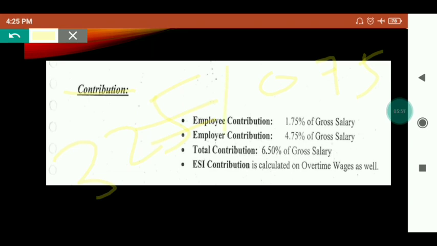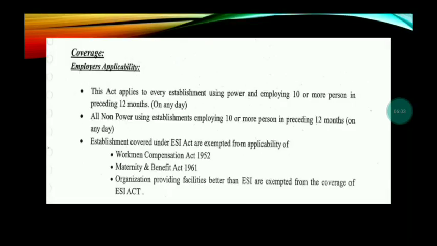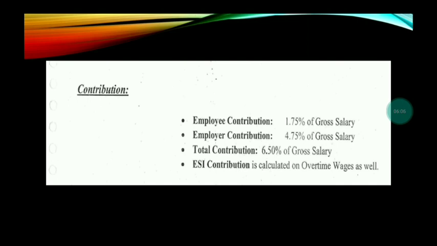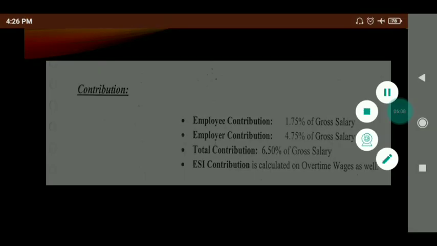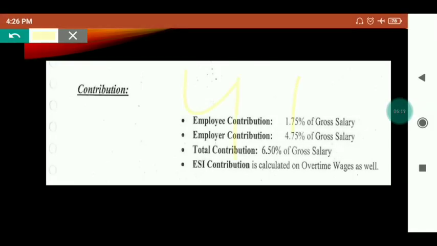Remember that. So employee contribution would be 0.75% of gross salary, employer contribution would be 3.25% of gross salary. Total contribution would be 4% of gross salary in ESIC contribution. It is the present contribution rate of ESIC.